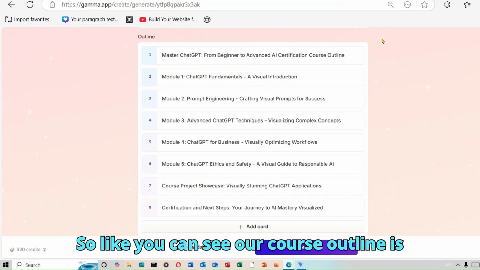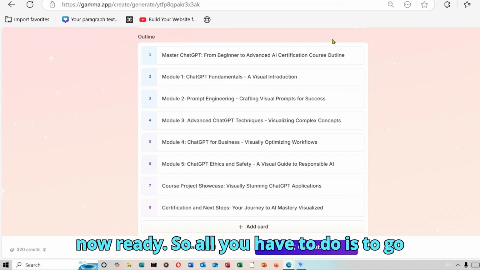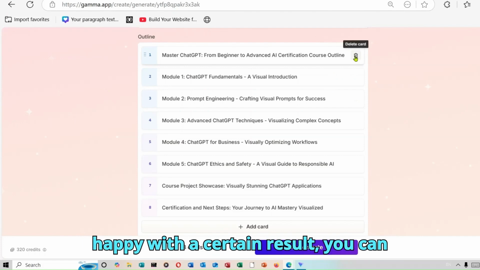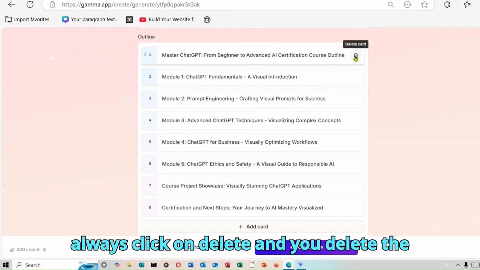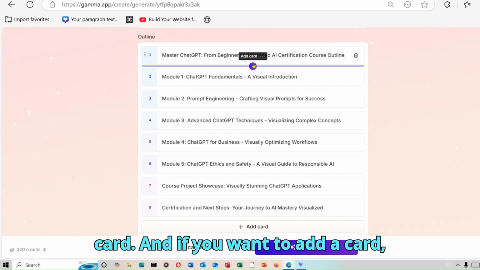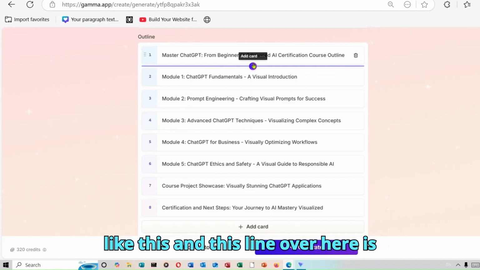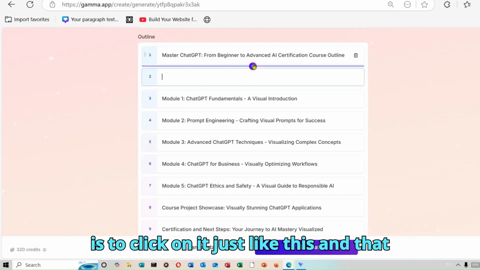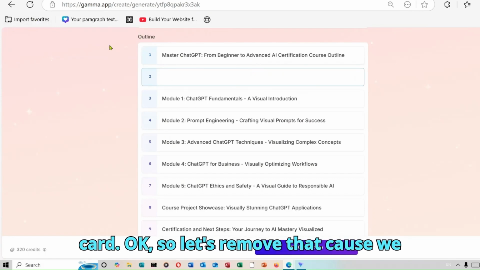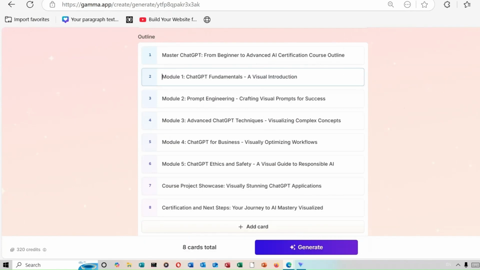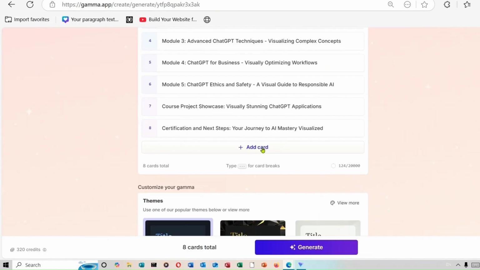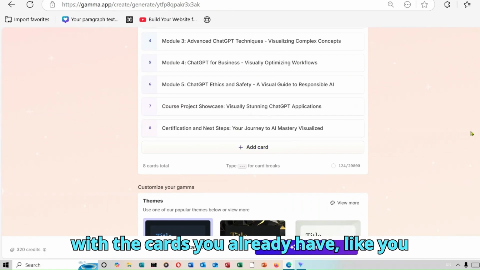So like you can see, our course outline is now ready. All you have to do is to go through it and see whether you like everything they provided. If you're not happy with a certain result, you can always click on delete and delete the card. And if you want to add a card, simply click between the cards, and this line over here is going to surface. All you have to do is to click on it, and that way you're going to be able to add a card. Okay, so let's remove that because we don't need it. There is also another option over here where you can add a card to continue with the cards you already have, like you can see.